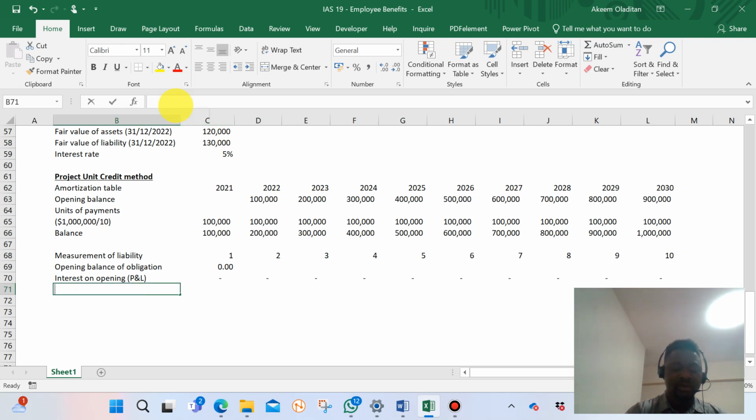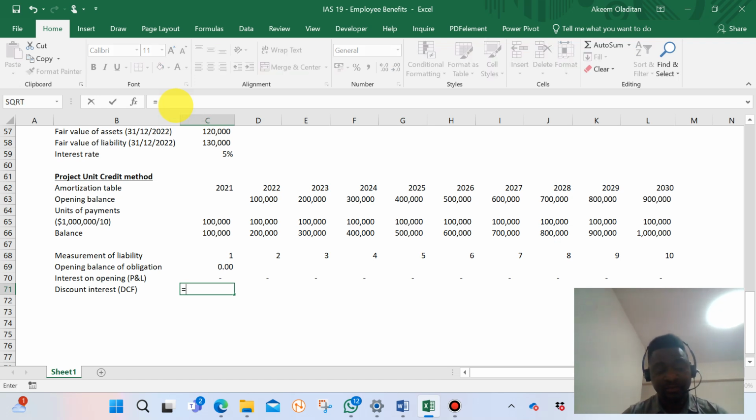We need to now know the discounted interest. I call it DCF most times. Discounted interest is now we used to do that 1 divided by 1 plus, what is the interest rate? Interest rate is 5% raised to power.